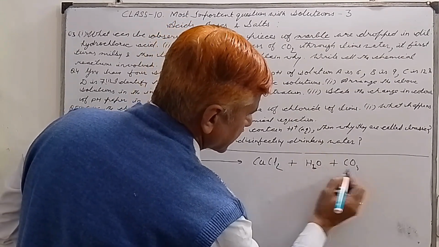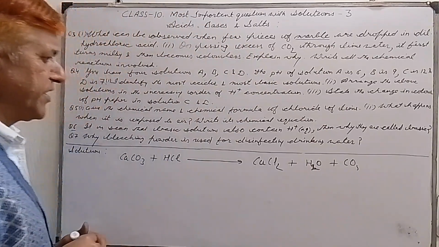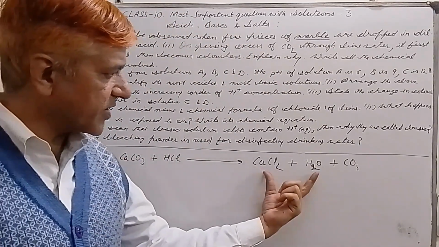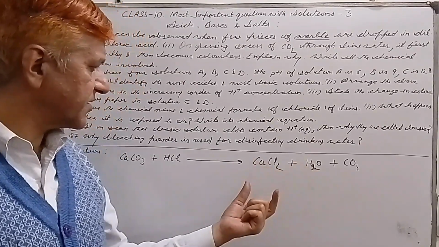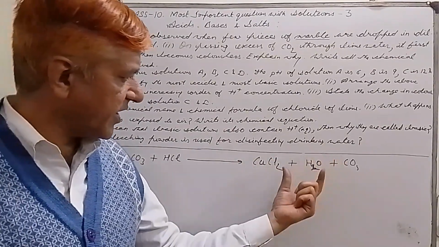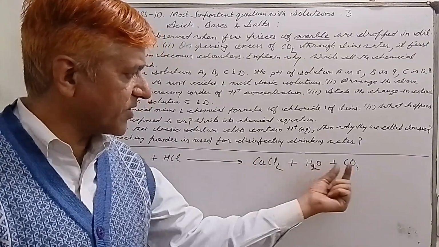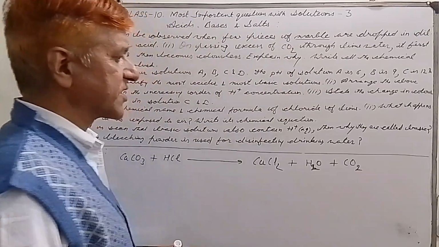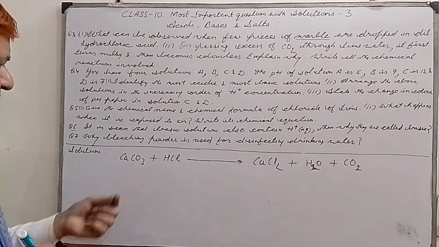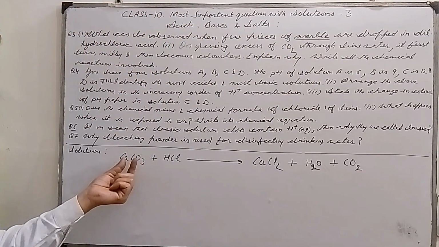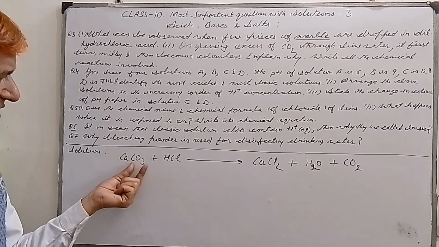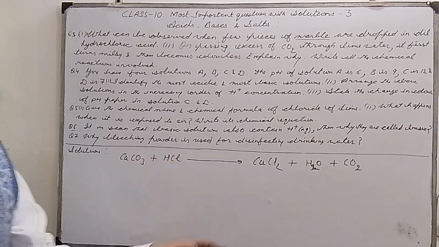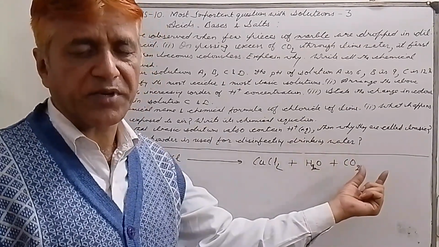Here we can write water plus carbon dioxide gas. Now in a neutralization reaction, what we get is salt plus water. But in this reaction, in addition to salt and water, we also get carbon dioxide. So please remember, this is a special case. Always remember that when metal carbonates react with mineral acid, in addition to salt and water, we also get carbon dioxide gas.